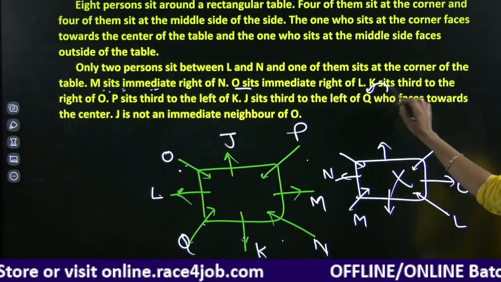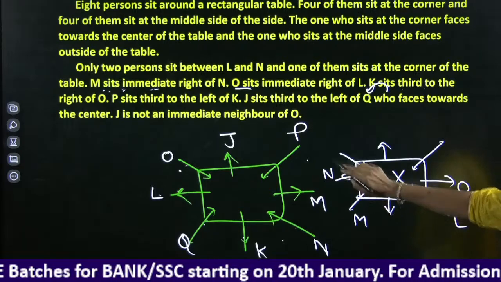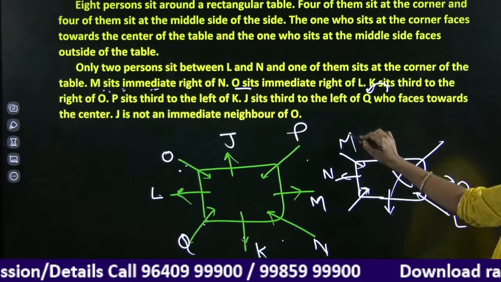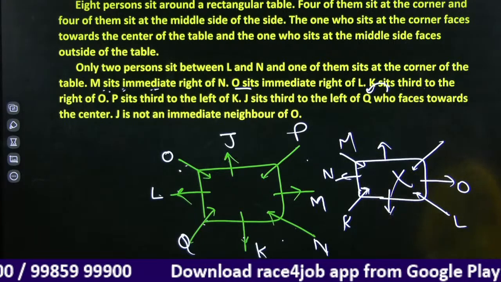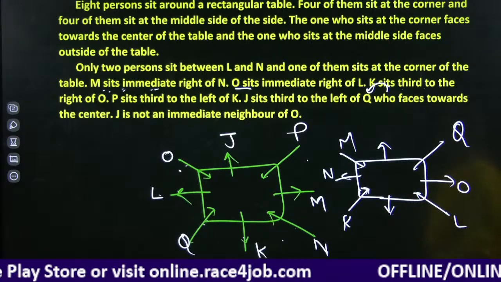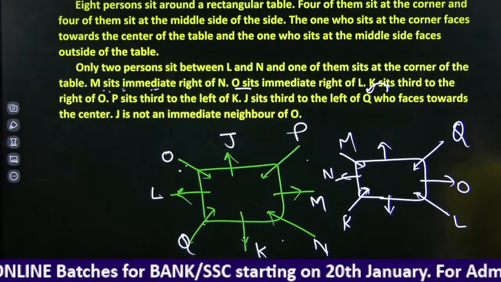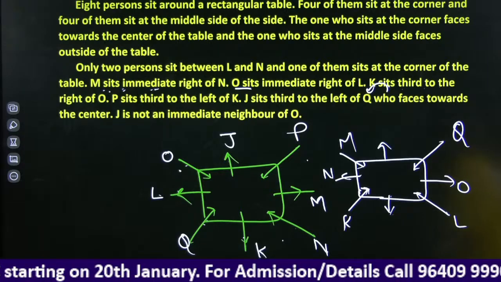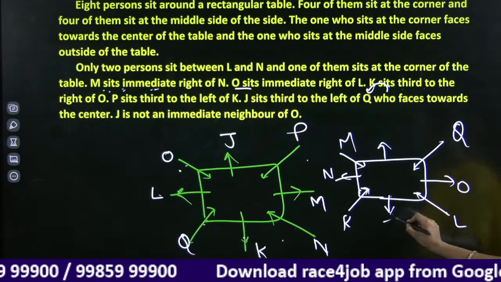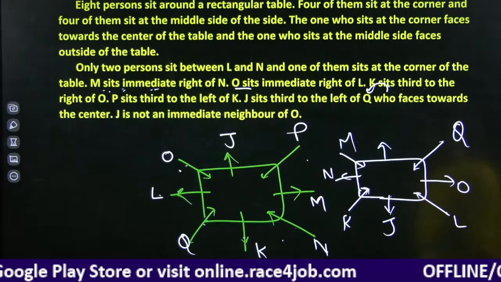K sits third to the right of O. M sits immediate right of N. Yes, this is a mistake, and M is here on the right side and K will be here and the other corner is Q. J sits to the left of Q, first left, second left, third left, and J is not a neighbor here.